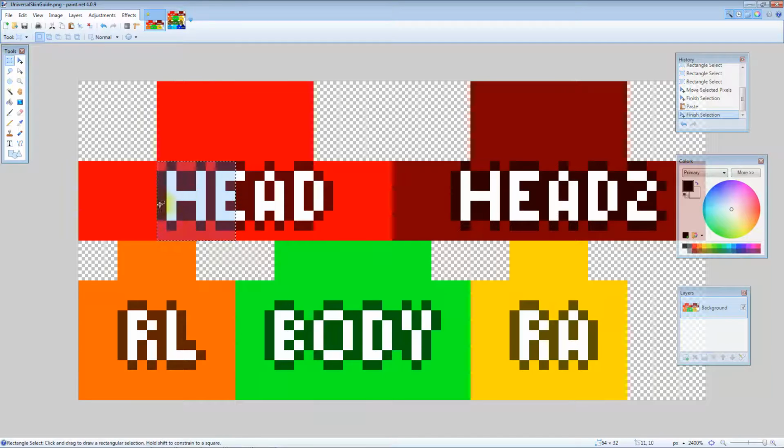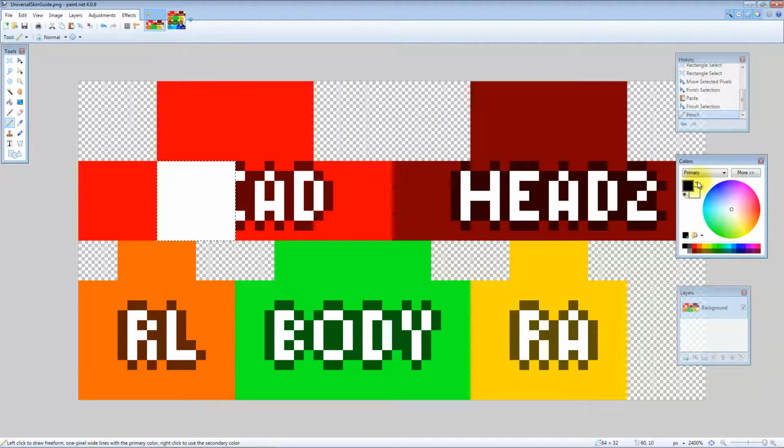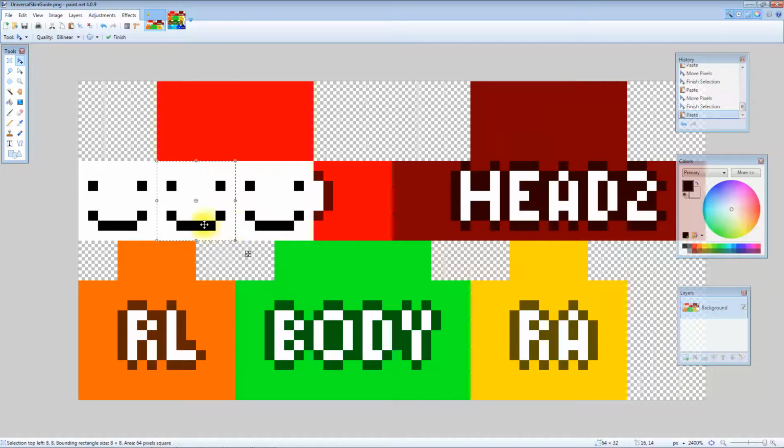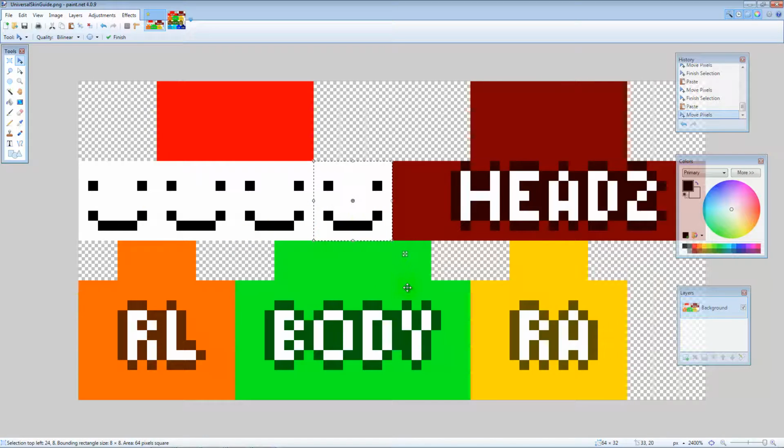As an example of how we're going to be using the move tool here, because I should also show you the flipping. If we fill this in with white and we switch that again, if we do that, and we can make it smile, and in that case, if we want to, we can move that around, or we can do Control Z, Control V, and set it up so that way we have a face on all sides of the head like this. Or we can paste it and we can flip it.